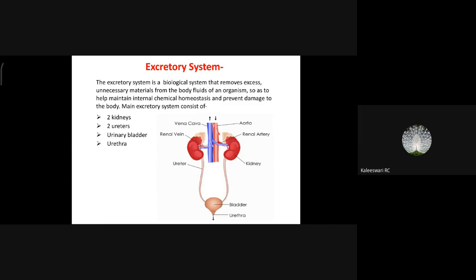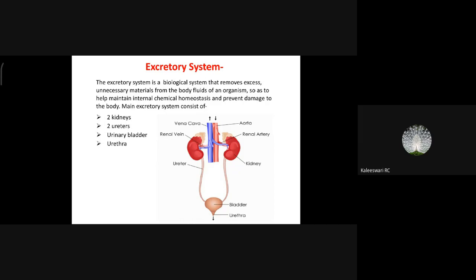Ma'am, I told skin, ma'am. Okay, very good. So skin is the largest excretory organ of the human body. But the main excretory organ is the kidney. Means there are two kidneys. So excretory organs are kidneys.